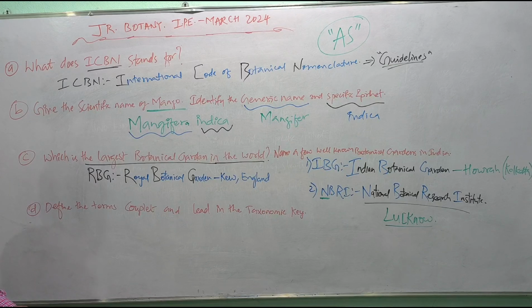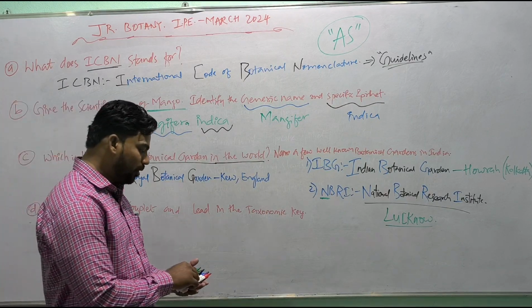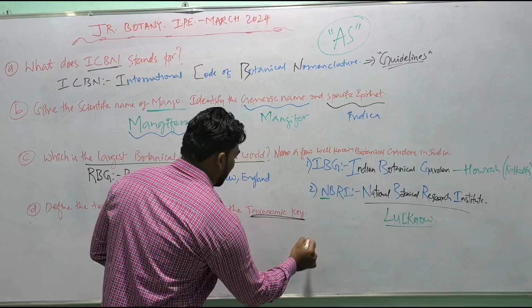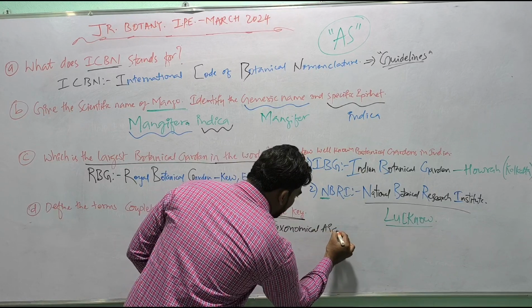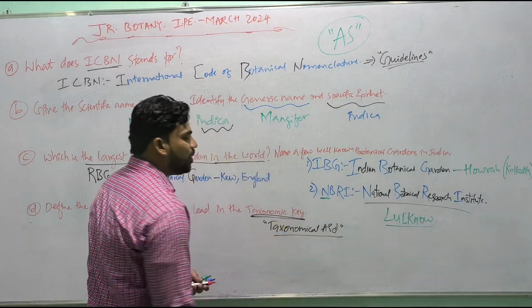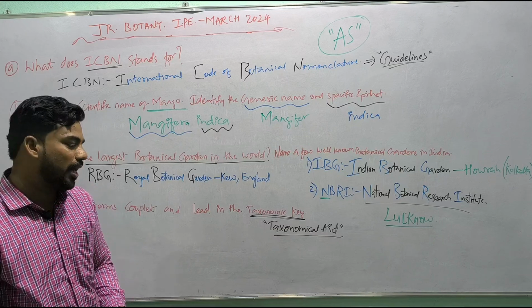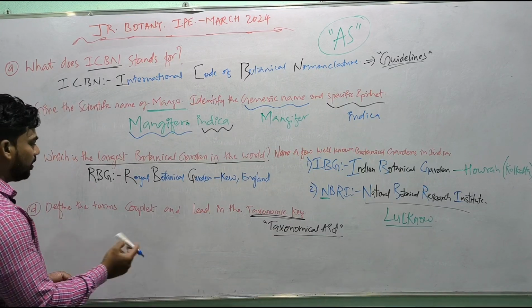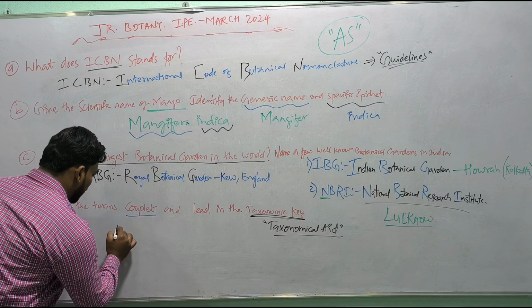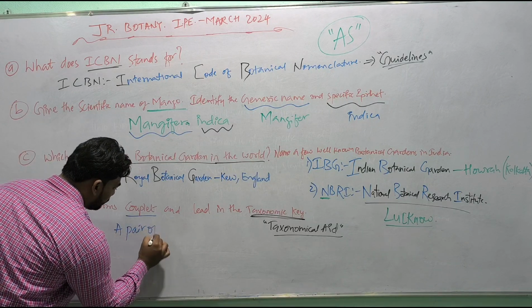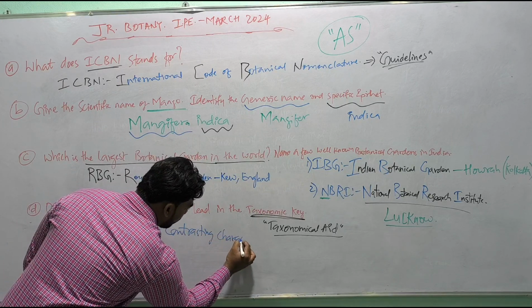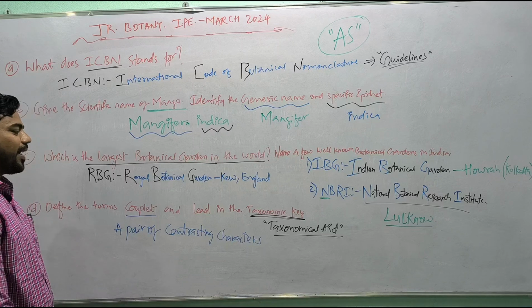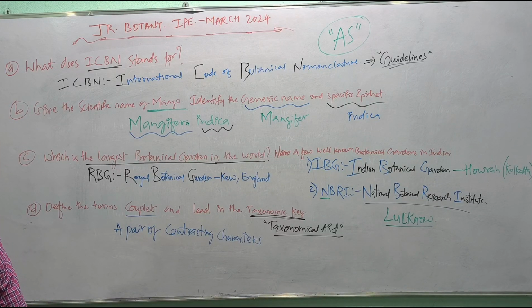ठीक है. Now define the terms couplet and lead in the taxonomic key. ये taxonomic key क्या है बेटा? Taxonomic key is nothing but a taxonomical aid which is used for the identification of plants based on the similarities and dissimilarities. तो couplet क्या है बेटा? Couplet माने pair. तो a pair of contrasting characters in the taxonomic key is called a couplet.